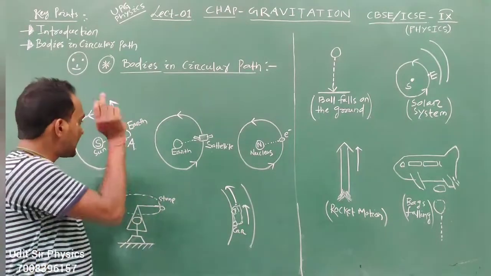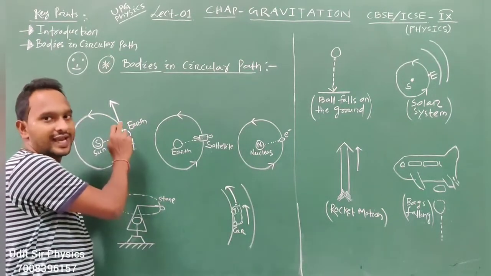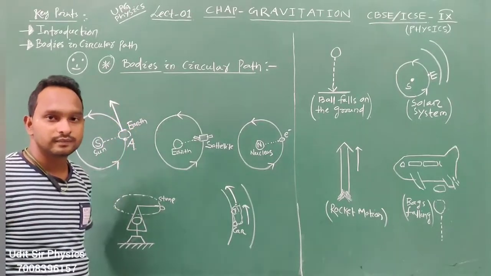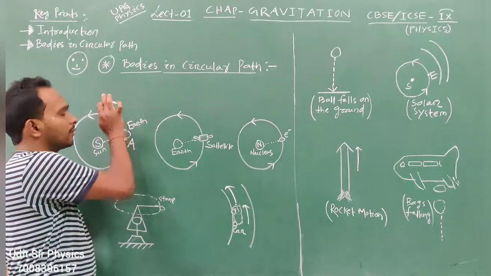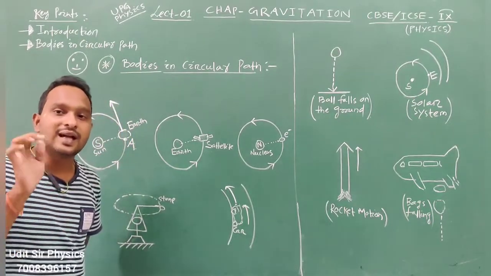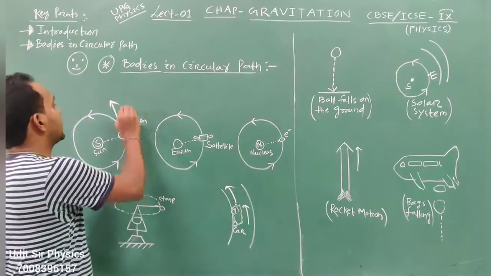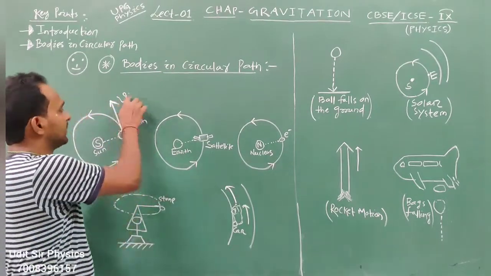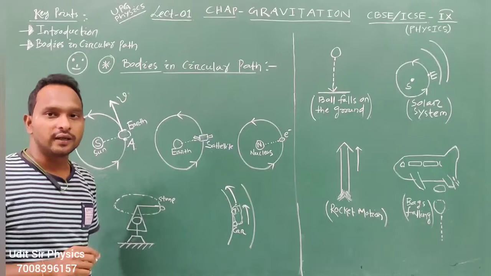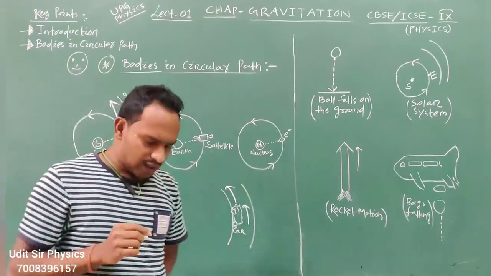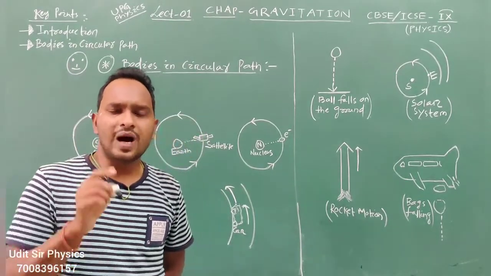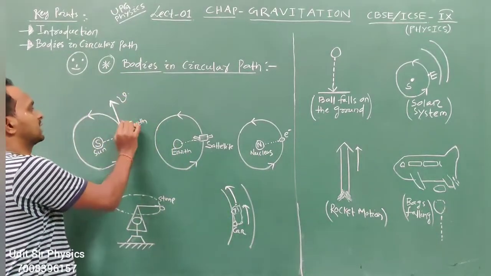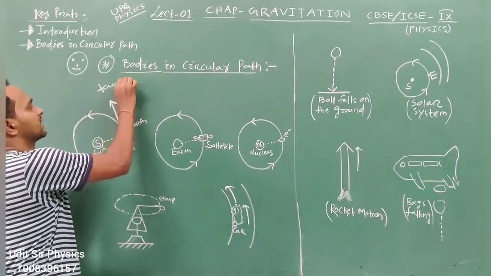Okay, and the tangent gives the direction of the motion of the body. Here the body is earth. The tangent gives the direction of the body, and the tangent also gives the direction of velocity. So I can say the earth is moving in this direction. That is your tangential direction.